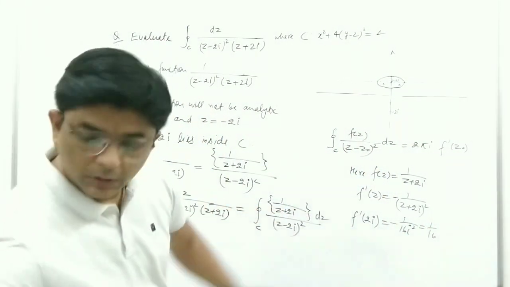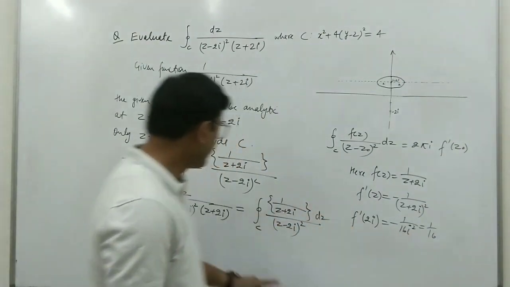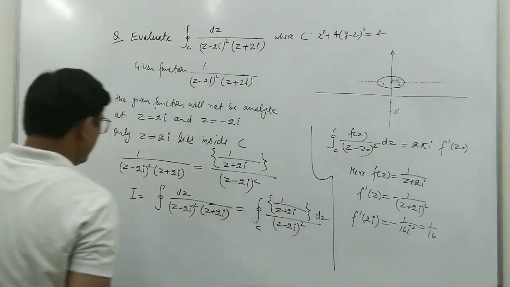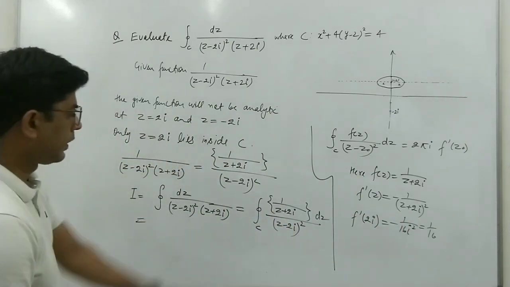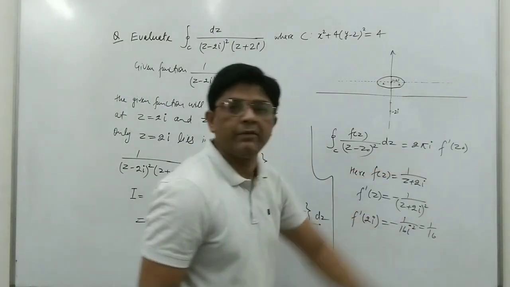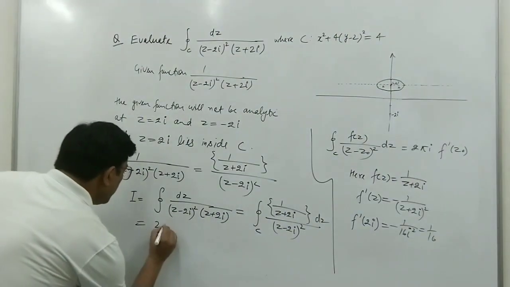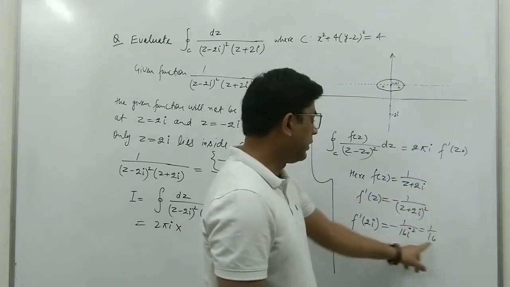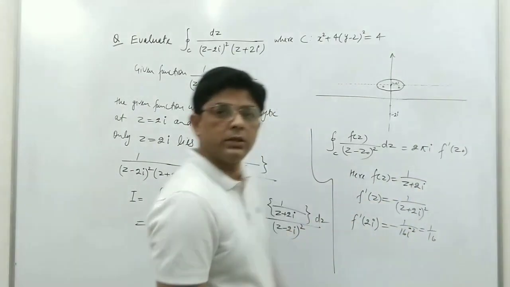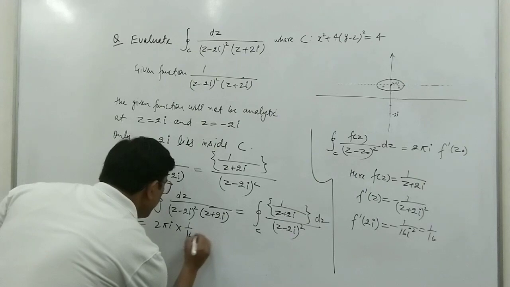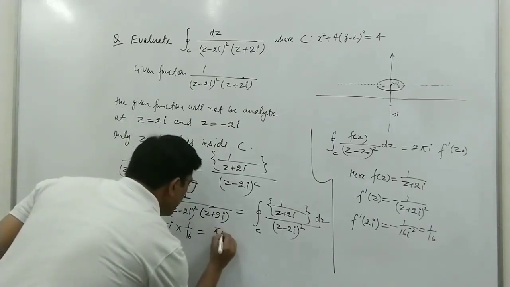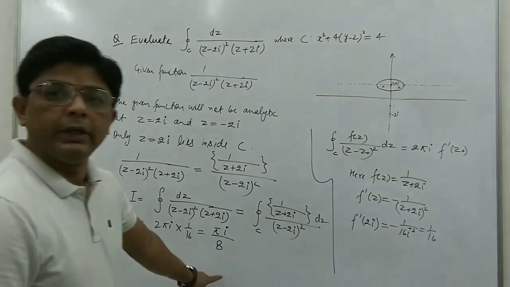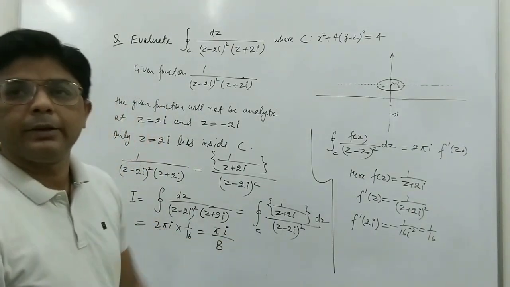Now we put this value in the formula 2 pi i f dash z naught. The value of f dash z naught is 1 upon 16, so this is equal to pi i upon 8. So this is the value of the integral, pi i upon 8.